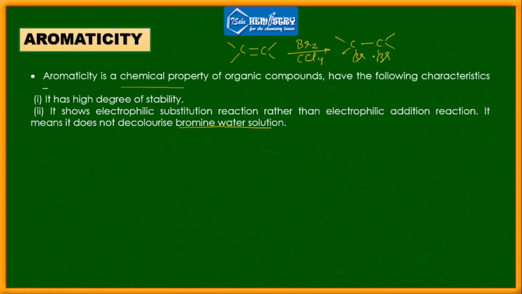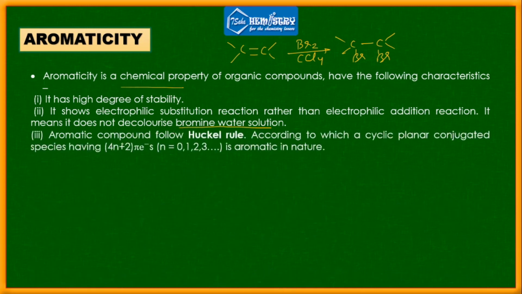And if you get this 1,2-dibromo compound, that indicates the color of the bromine has been decolorized. But if the compound is aromatic, it is unable to decolorize the bromine water, because it follows electrophilic substitution rather than electrophilic addition.